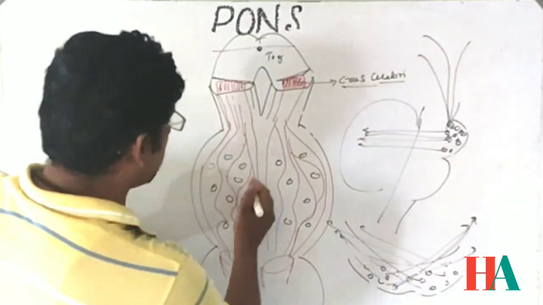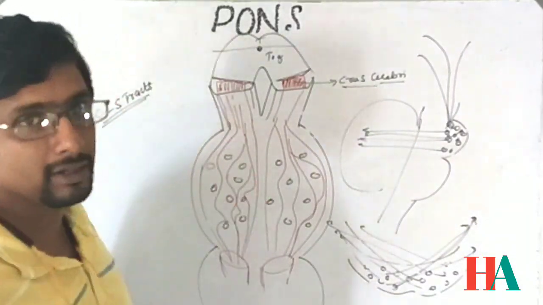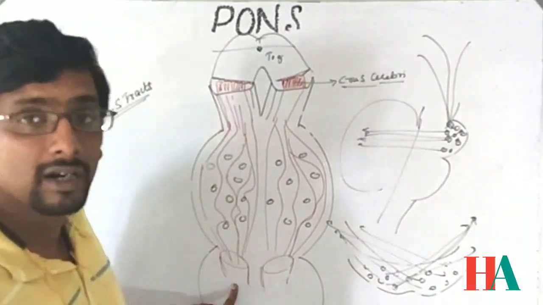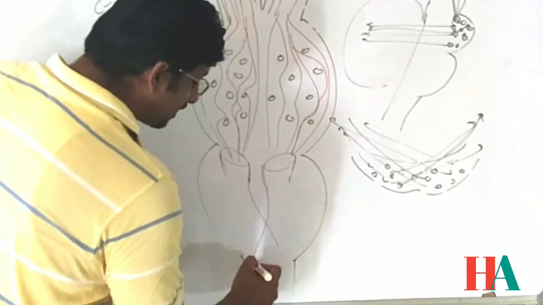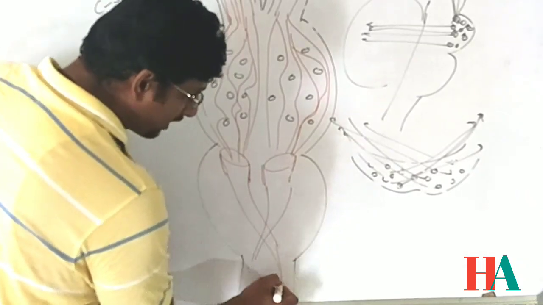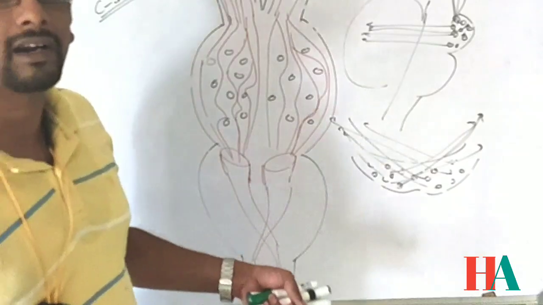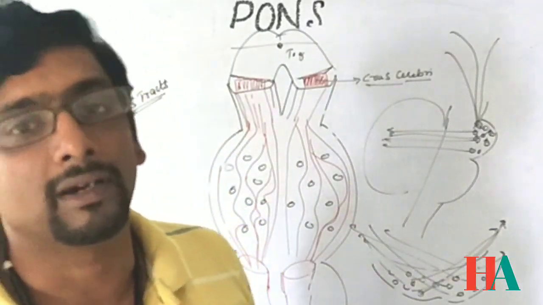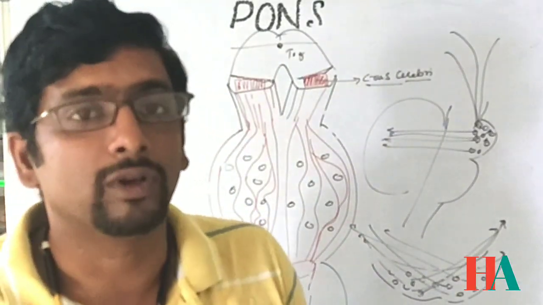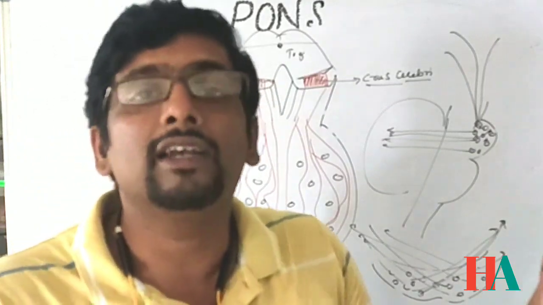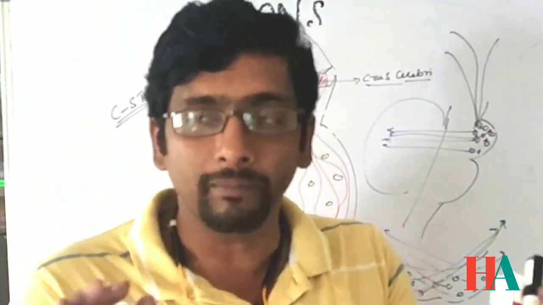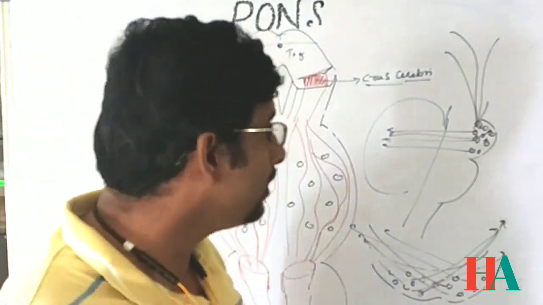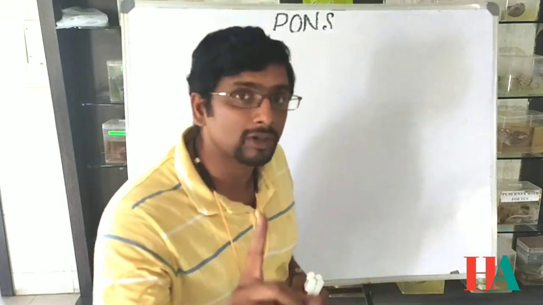I'm speaking a lot about this arrangement. Understood about the design. For the rest of the story, you know that the motor decussation will take place and the fibers run downwards as the lateral and anterior corticospinal tracts, which give the supply for the skeletal muscles of the body for fine movement. This is one major descending tract in the brain stem which crosses through. I am speaking only about the descending tract related to the pons.